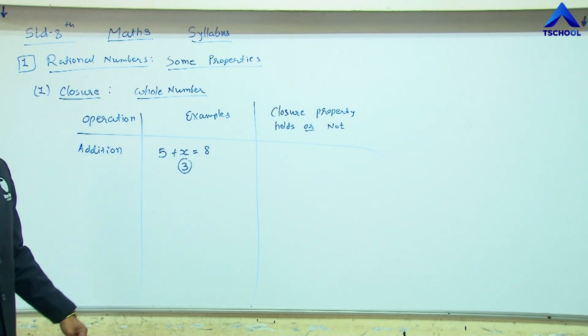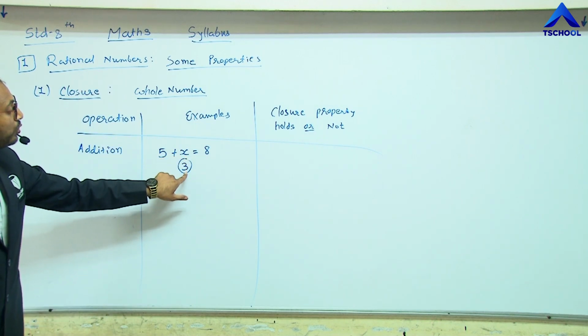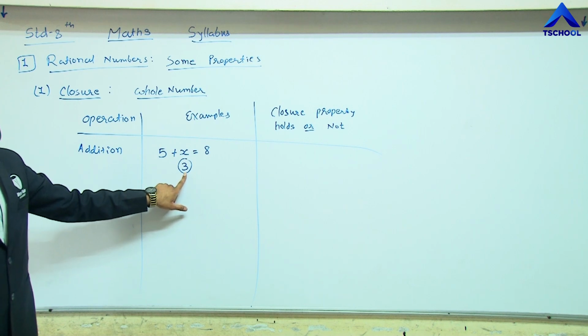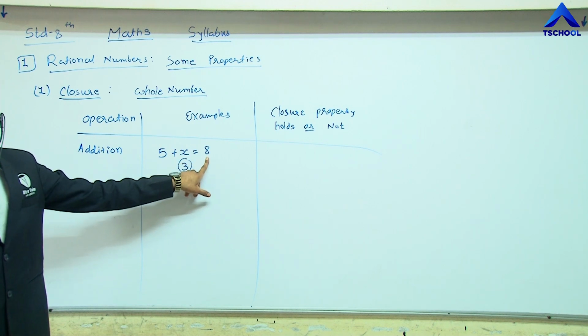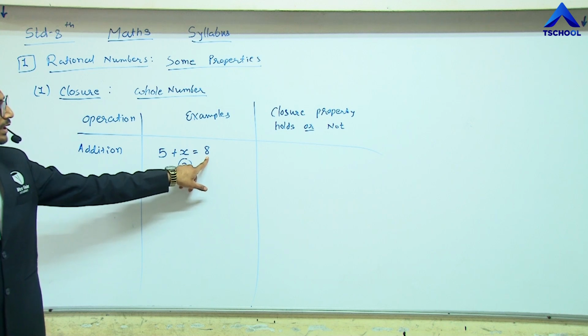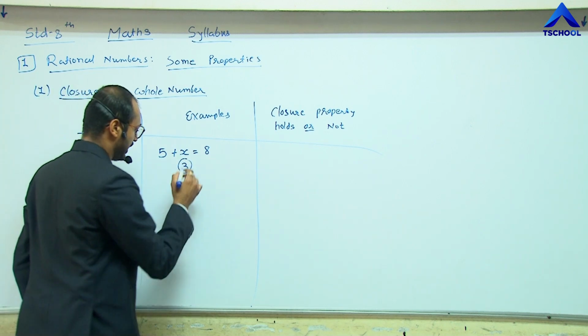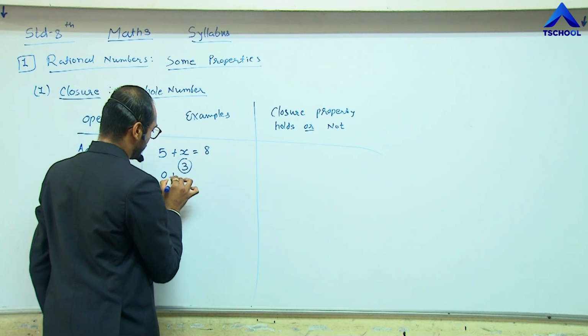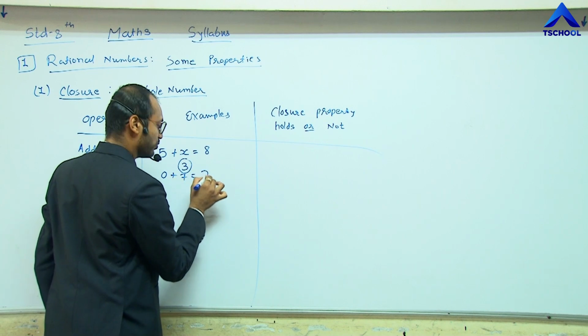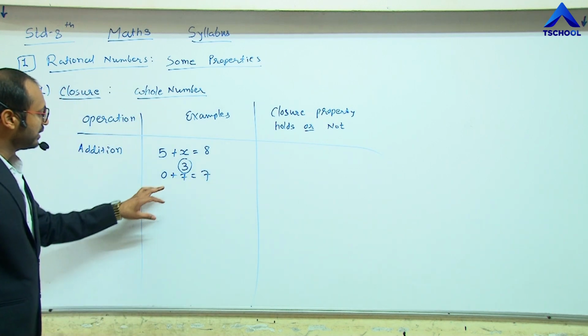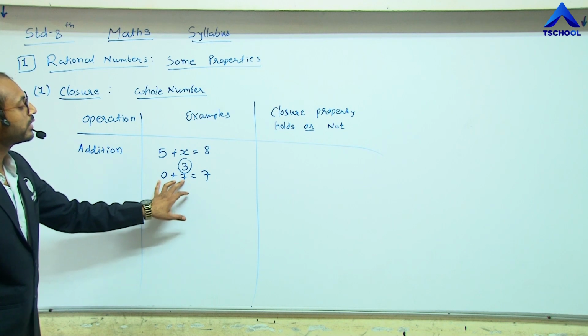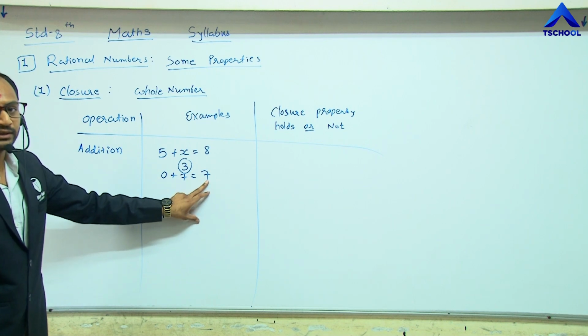That means the addition of two whole numbers results in a whole number. If we take another value like 0 plus 7 equals 7, the addition of whole numbers results in a whole number.